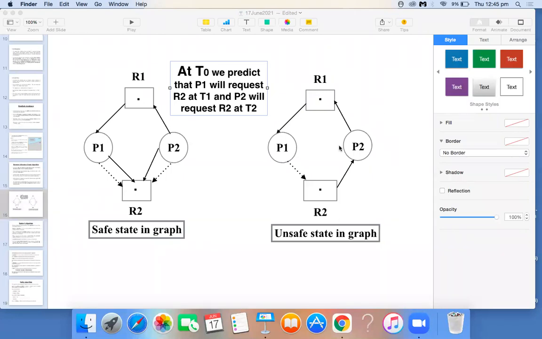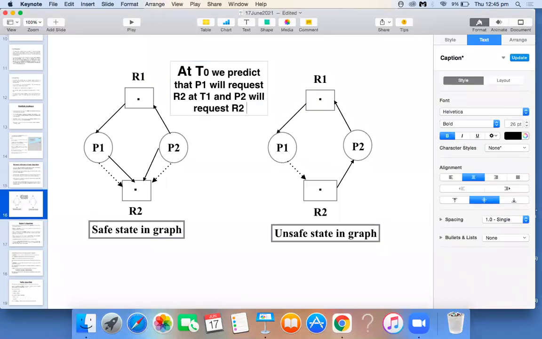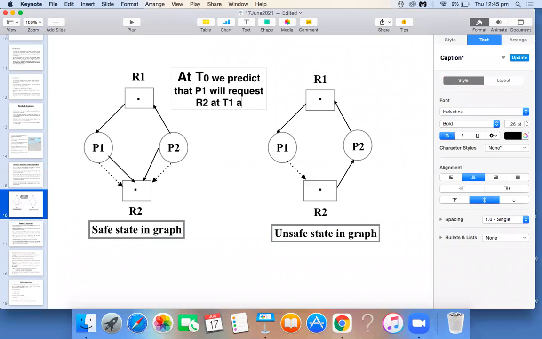Observe the right part of your slide, the second diagram that I have taken. Okay, so I will just change this one. Now check. Now at time T1, we are predicting that the process P1 will request resource R2 at time T1. So that's why we have written one claim edge here. Claim edge means P1 will request the resource R2 in future.